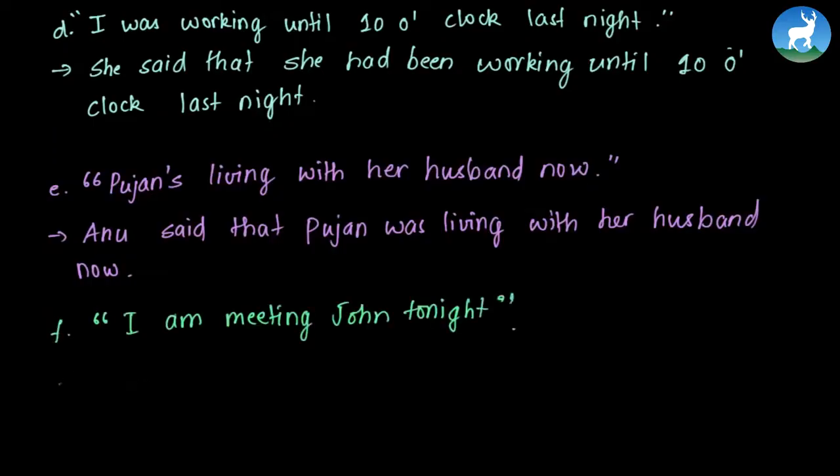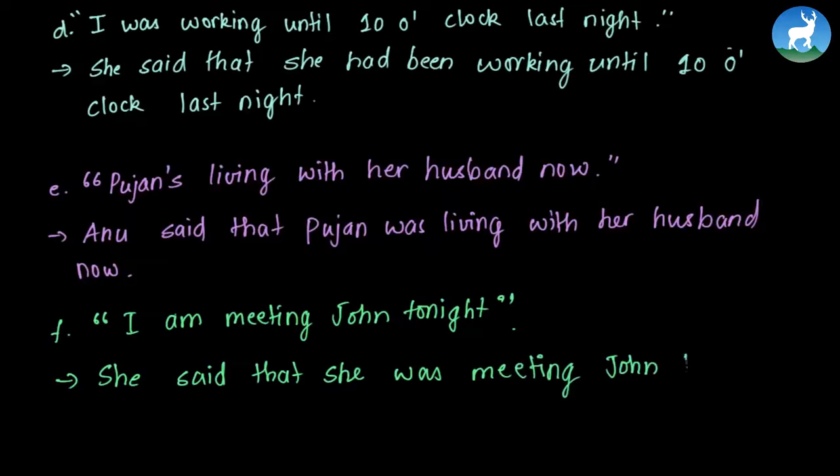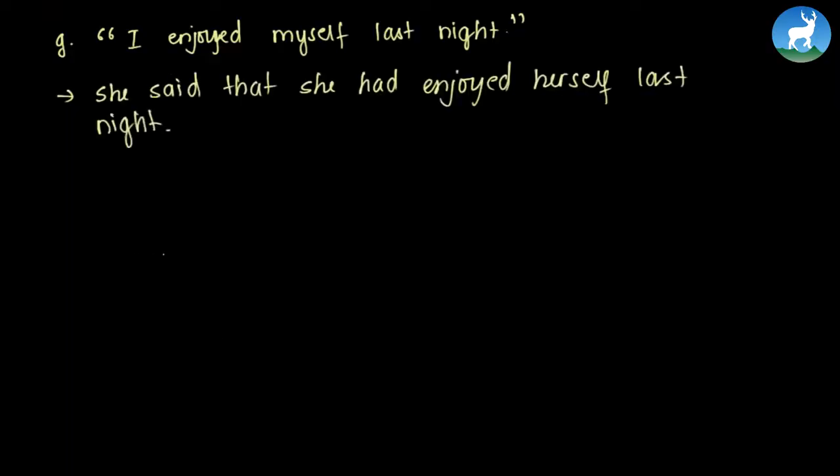Next we have, "I am meeting John tonight." This can be converted to indirect speech by saying, she said that she was meeting John tonight. Here, am is converted to was. So this is the present tense, and now we convert it to past tense. Or we can say, that night. The final question for today is, "I enjoyed myself last night." So the answer is, she said that she had enjoyed herself last night.